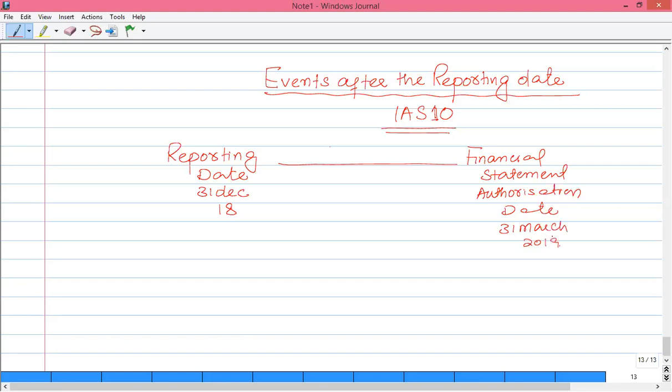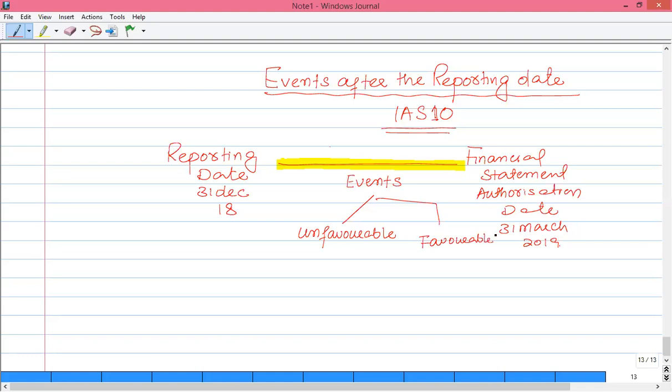So events after the reporting date are those events that occurred in between these two dates. If any event occurred between these two dates, whether it's an unfavorable event or a favorable event, we have to consider that as per IAS 10.